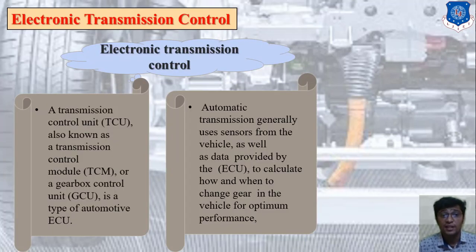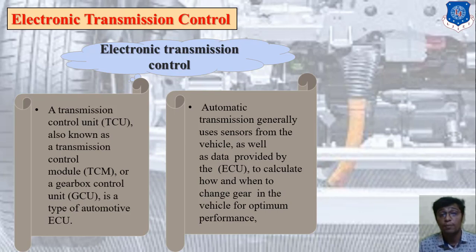First is electronic transmission control. So basically, what is electronic transmission control? It's an automotive control system, and here I have attached one definition. The transmission control unit, TCU, also known as a transmission control module or gearbox control unit, is one kind of automatic ECU.